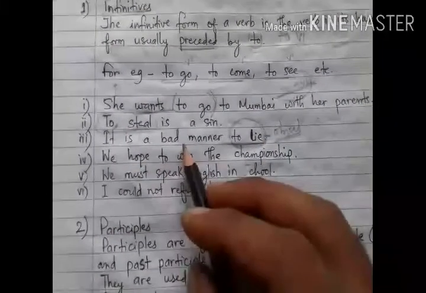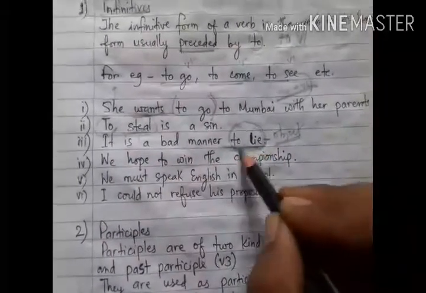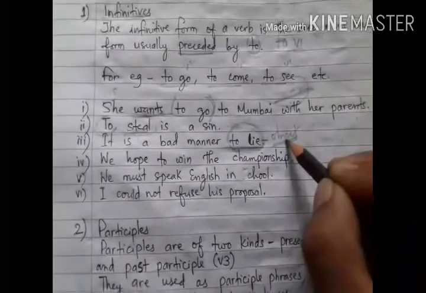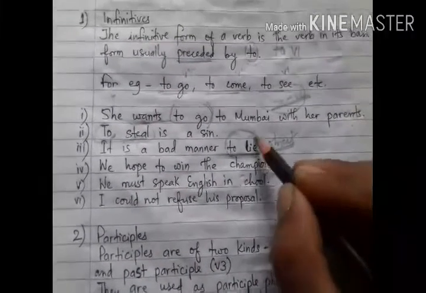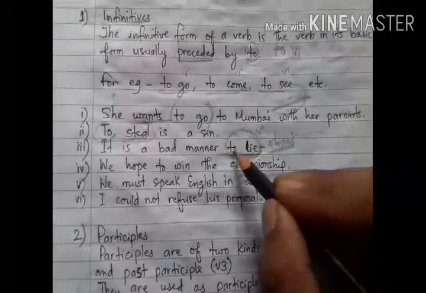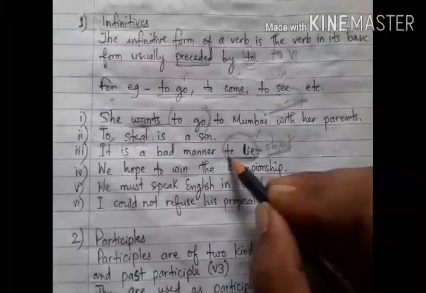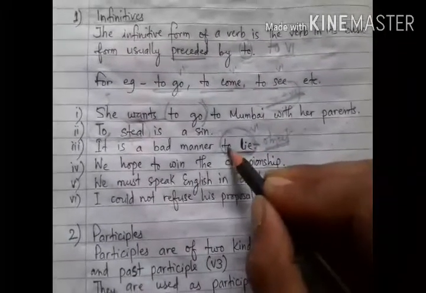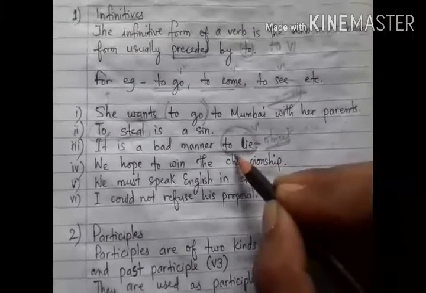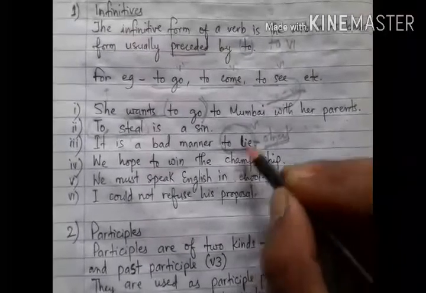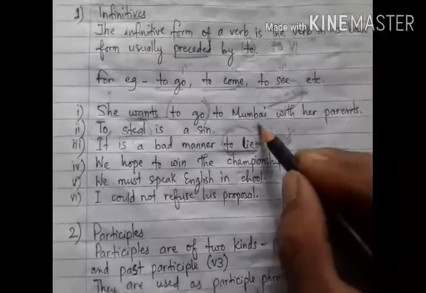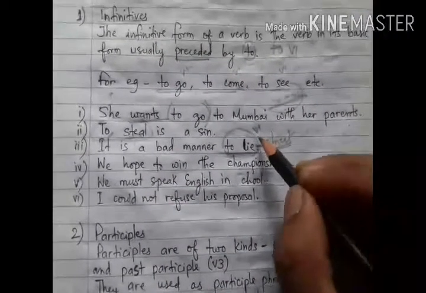So what is a bad manner? To lie. So to lie is the object. Lie is V1 form of the verb, I have used it here with preposition to, and it has been used as an object here. So it is infinitive, and infinitive is a kind of non-finite verb.